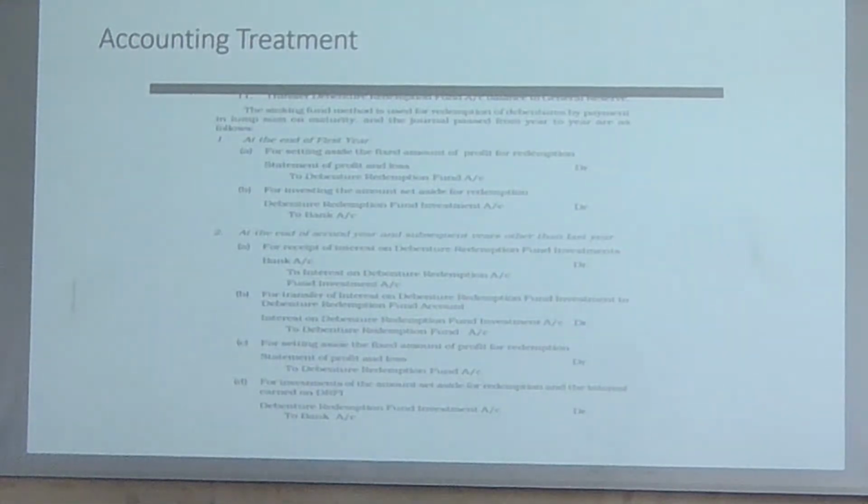Is there any doubt up to this point? बहुत सिंपल सा पॉइंट था यहाँ पर सिंकिंग फंड का. फर्स्ट आपने प्रॉफिट लॉस अकाउंट में से एक प्रॉफिट परसेंटेज निकाला, and that percentage you are going to invest in marketable securities, and that technically accounting language में इसको हम क्या बोलते हैं exactly? That is debentures redemption fund investment account, और आपका बैंक अकाउंट उस अमाउंट से कम हो जाए, because right now you have to pay from your pocket, क्योंकि right now you are investing ना. If you want to get the interest on that amount, then for that you have to pay some kind of payment initially, you have to invest. So you have to pay from your pocket. So यहाँ पर बैंक अकाउंट कम हो रहा है.